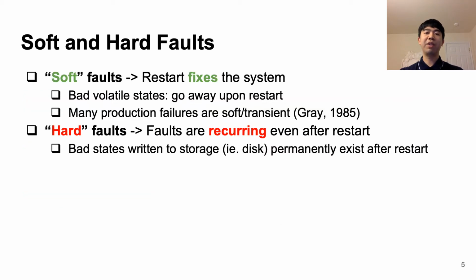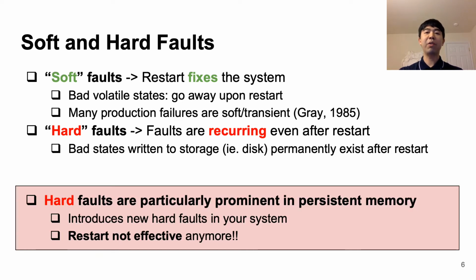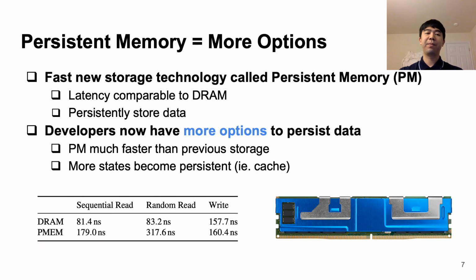Where soft means that your states are volatile and your bad states will be gone when you restart. But there unfortunately do exist hard fault problems where this restart approach doesn't work anymore and the bad states will reoccur even after restarting. This problem is particularly going to be problematic with emerging persistent memory systems, and I'm going to explain why. But first, a little background on what persistent memory is.